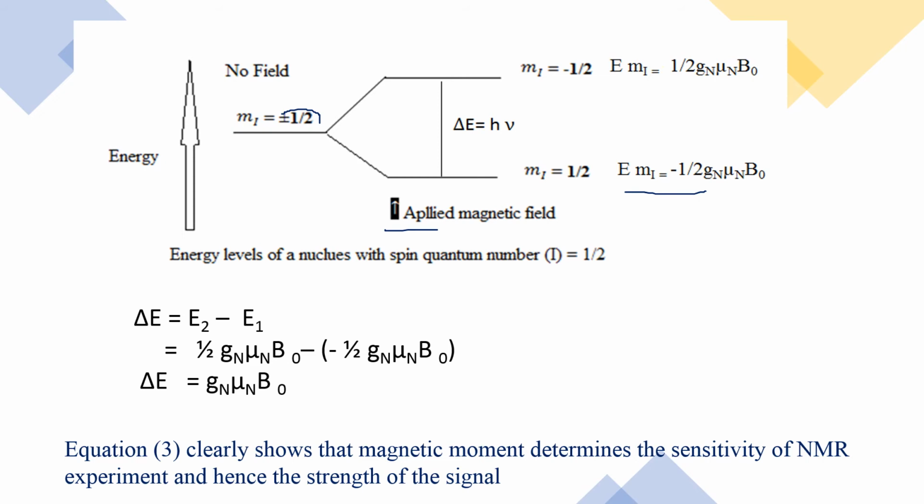The difference between these two states is half Gn mu n B naught minus minus half Gn mu n B naught, that is equal to Gn mu n B naught. That means the energy between these two is directly proportional to the external magnetic field. This is equation 3, which clearly shows that the magnetic moment determines the sensitivity of the NMR experiment and hence the strength of the signal.